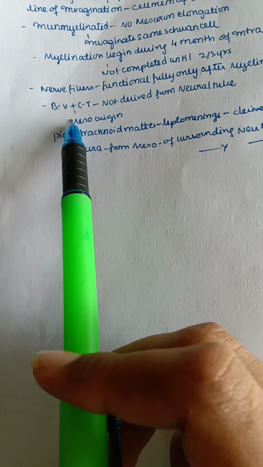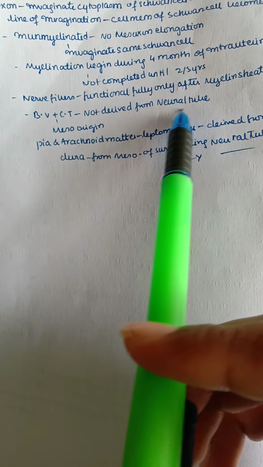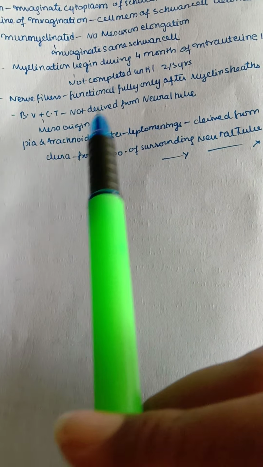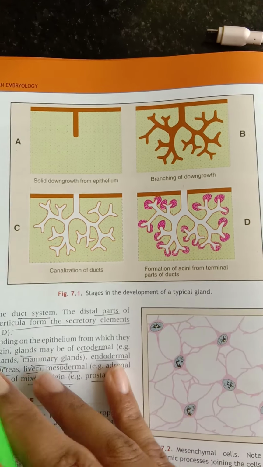Blood vessels along with the connective tissue, we know, are of mesodermal origin, and they are not derived from the neural tube. This is important. Pia and arachnoid matter, together known as leptomeninges, are derived from the neural crest cells, and the dura mater is derived from the mesoderm surrounding the neural tube. Now, let us discuss all the diagrams.